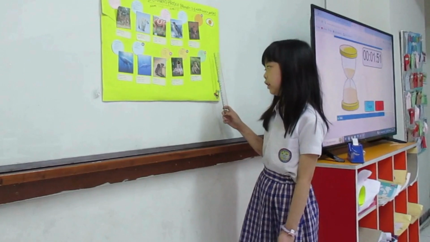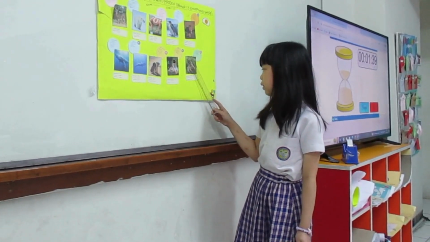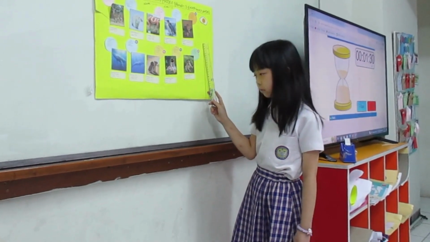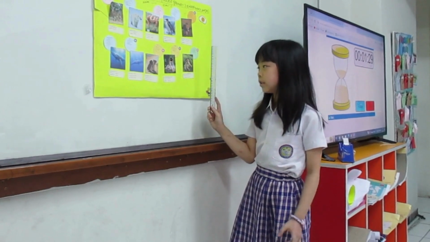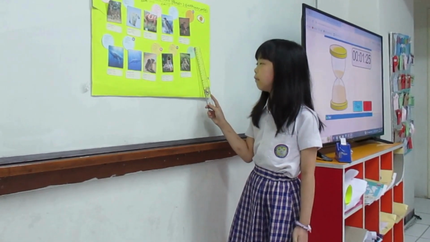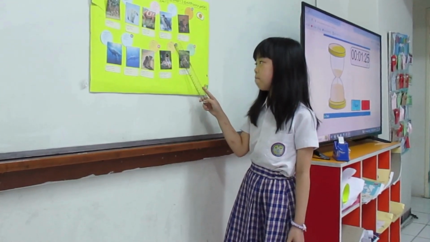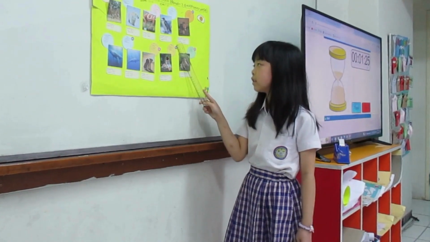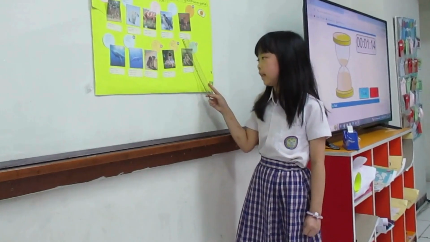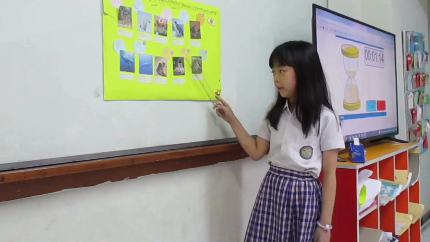The temperature of summer is 80 to 20, and for the spring it is 60 to 40.